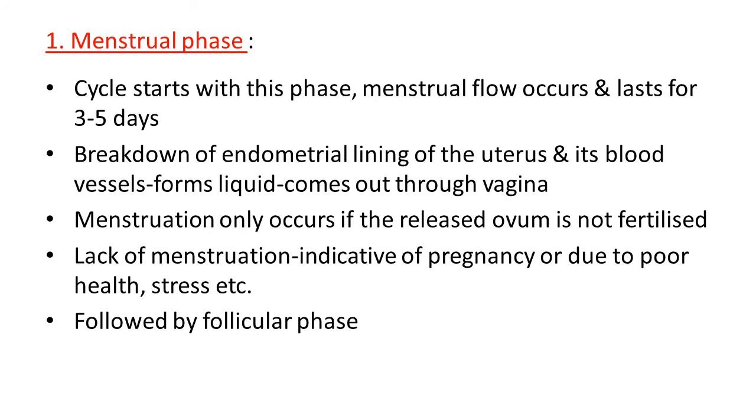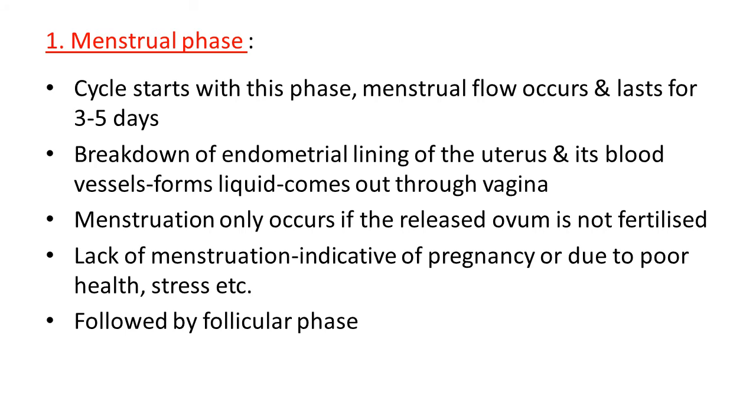Lack of the menstrual cycle is actually indicative of pregnancy or other factors due to poor health, stress, or some other factor. At that time the menstruation cycle is not observed. Otherwise it takes place regularly as a 28 to 29 days cycle.